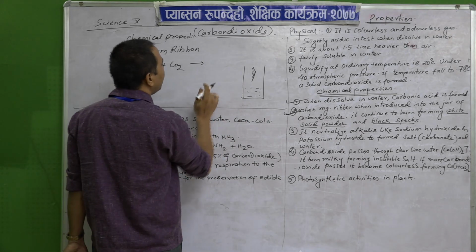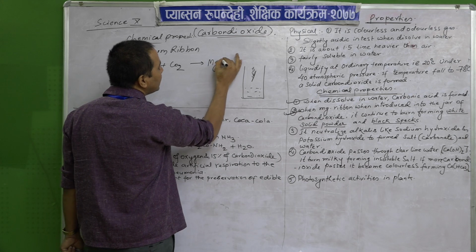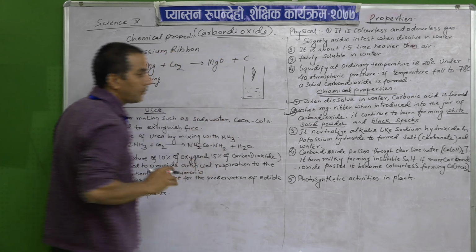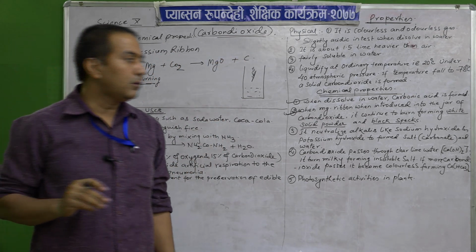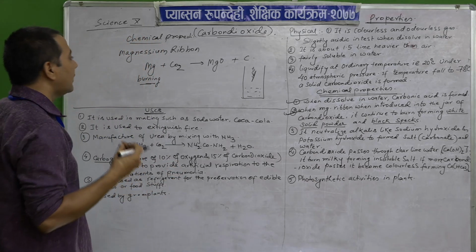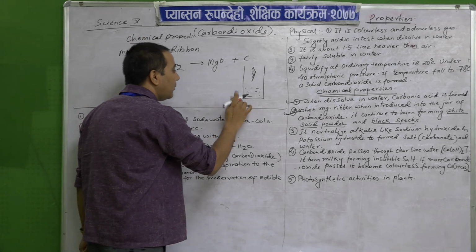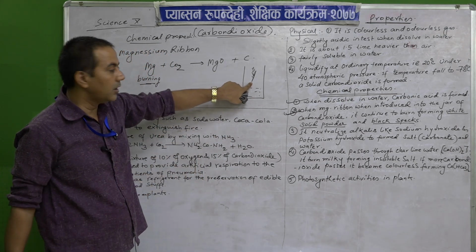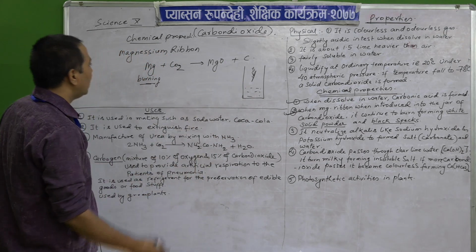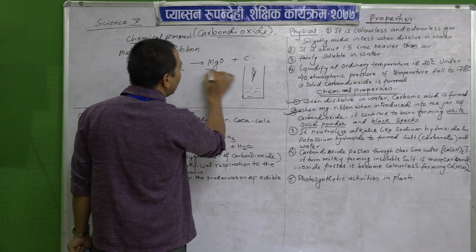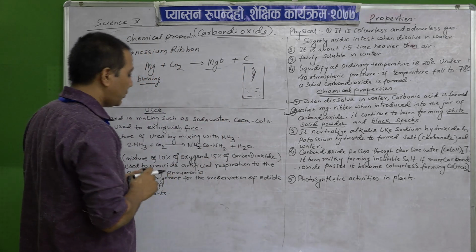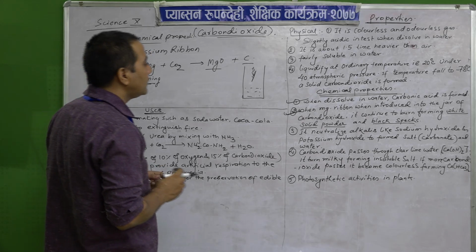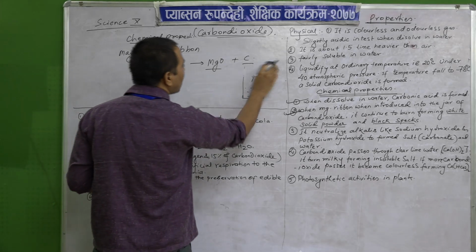It will burn, because it forms magnesium oxide and carbon. It will burn continuously till the ribbon is completely burnt. It will not extinguish. It forms black spots and a white solid powder.